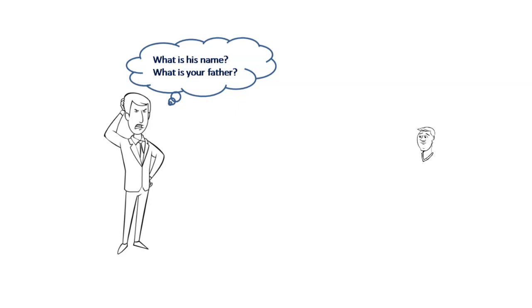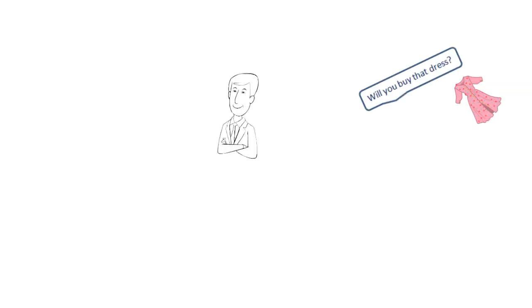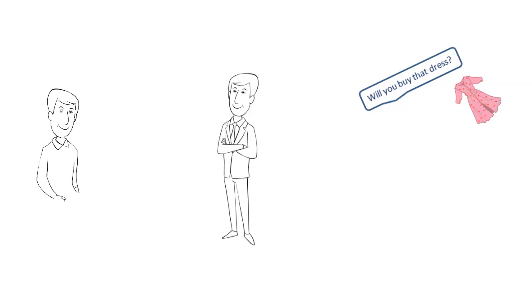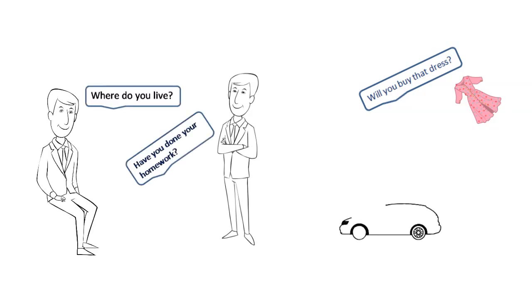Let it be any language. If you observe any conversation, most part of our conversations involve various questions. When you learn English and want to converse in English fluently, you need to know how to ask questions.